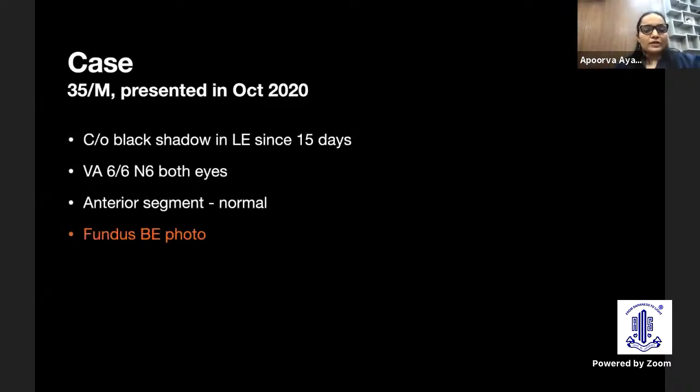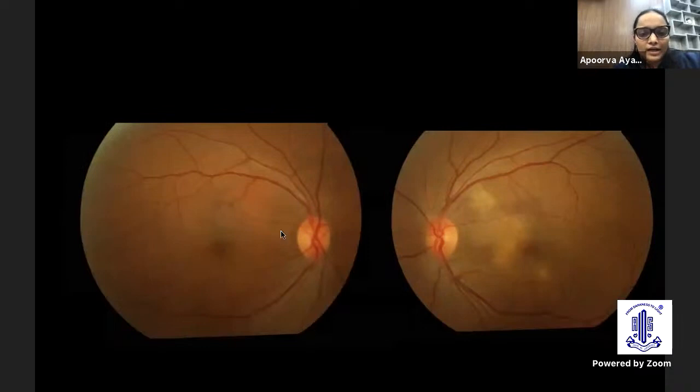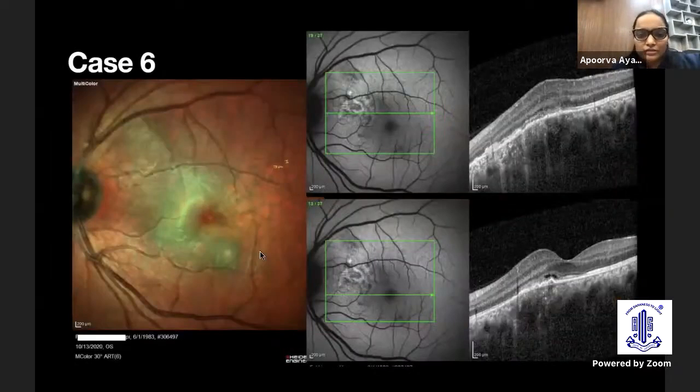This last case also I'll finish in just under a minute. This is a patient, 35-year-old man, who presented in October 2020. A black shadow in the left eye since 15 days is what he complained of. Vision was 6/6 and 6/6 in both the eyes. Anterior segment was normal. Right eye fundus looked like this. Left eye, there was this yellowish subretinal lesion with an orangish margin and another lesion here.